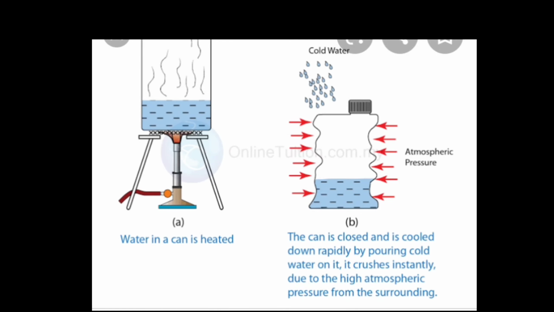On pouring cold water, the tin can collapses inwards if a large force acts on it from outside and crushes it. Clear? These observations can be explained as follows.